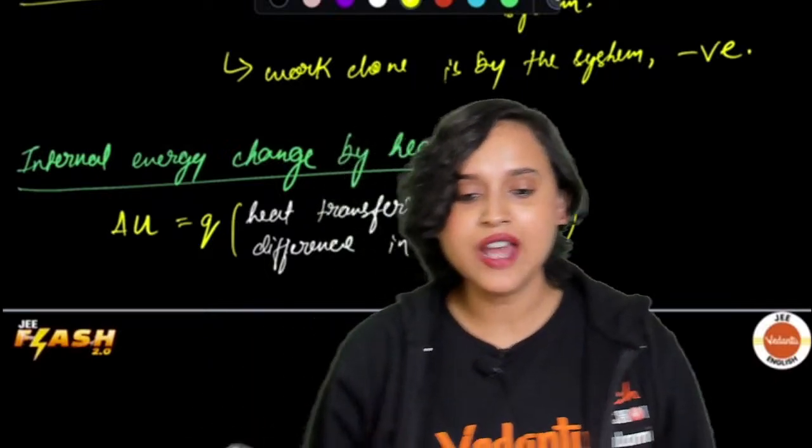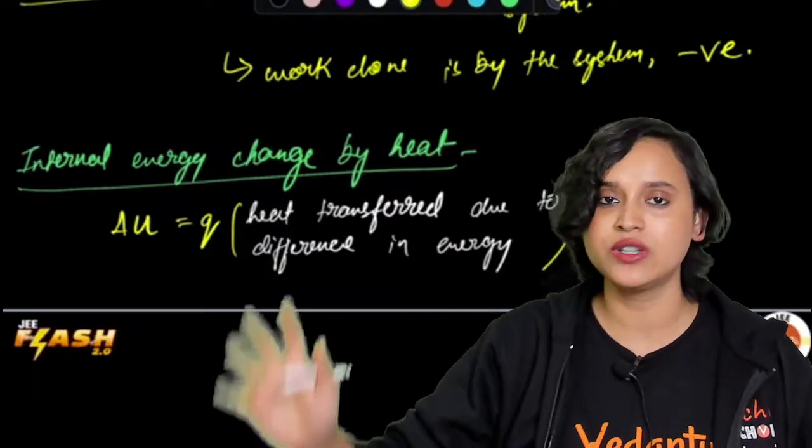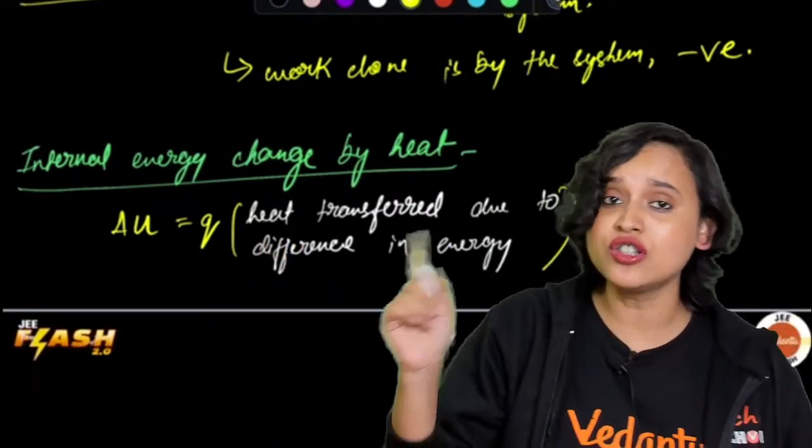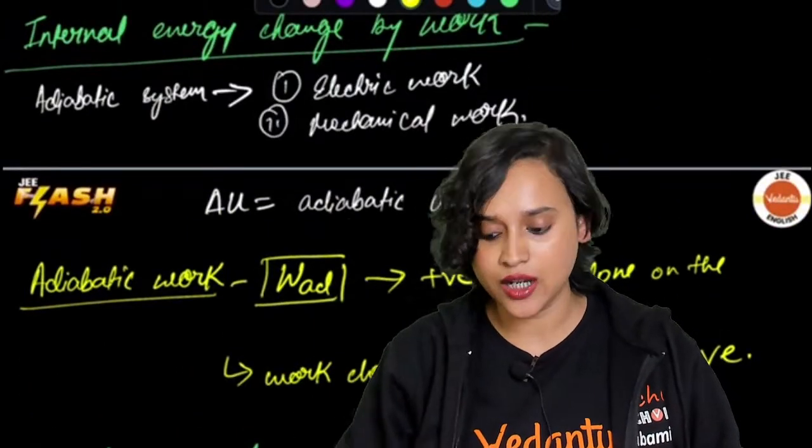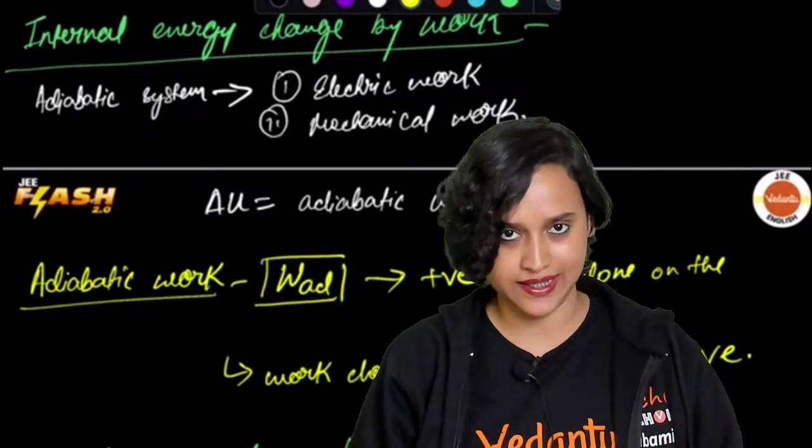Now, bachos, we have understood that delta U is equal to Q. But we have also seen that delta U is equal to the adiabatic work, which I can write as W, isn't it?